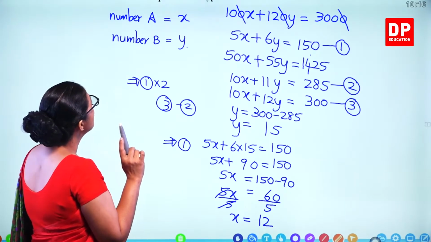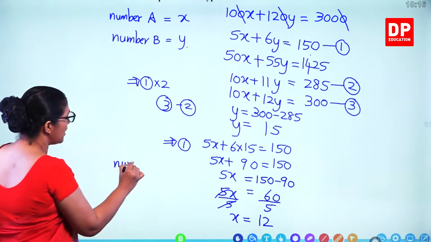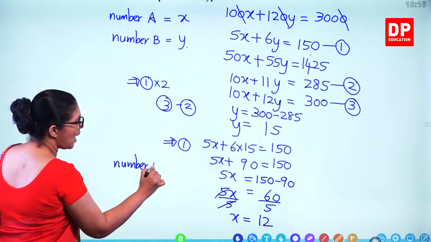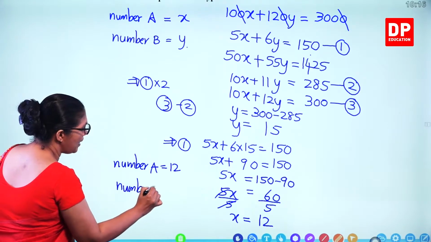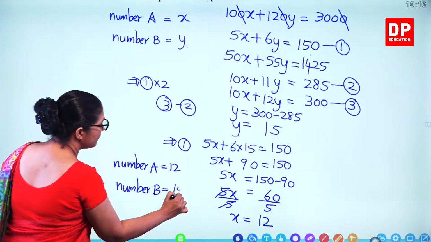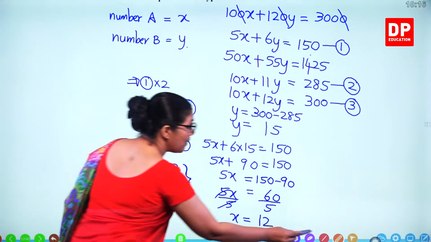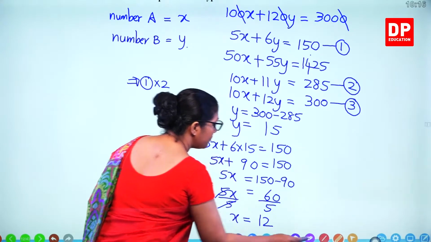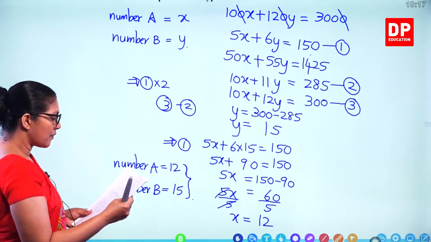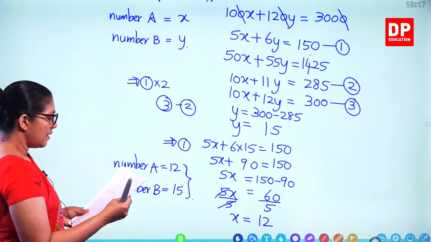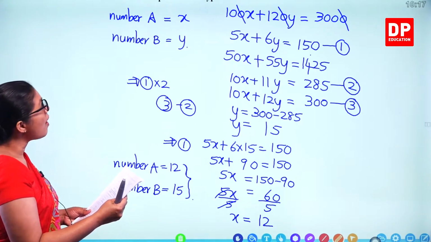So what is x? Number of soaps in type A. So number of soaps of type A is 12. Number of soaps in type B is 15. So that's the answer. So we'll see how many marks for this one. x is 12, so that means type A, and the other one is 15. So 6 marks for that.